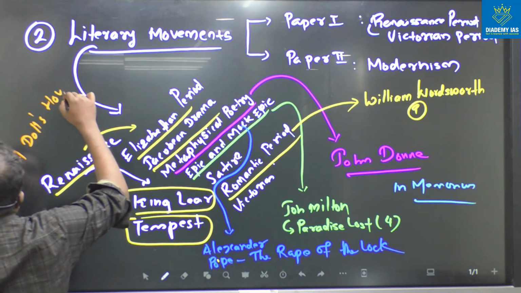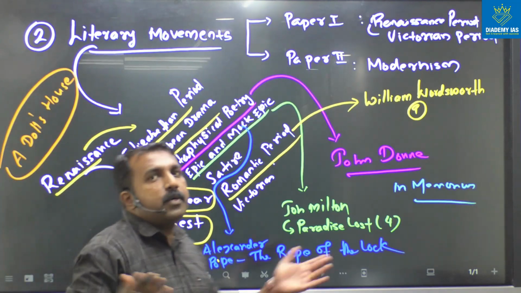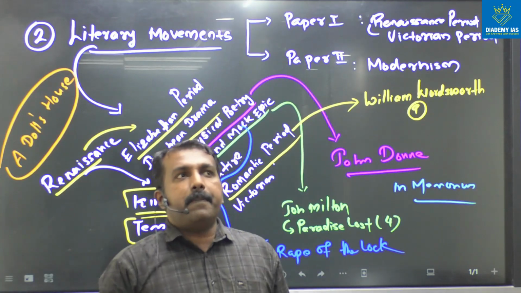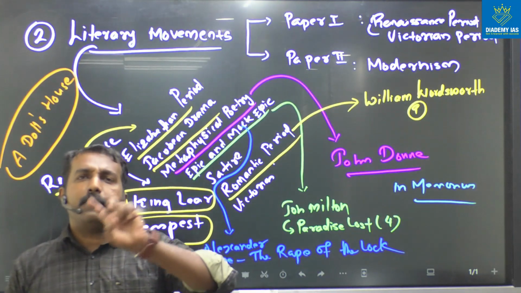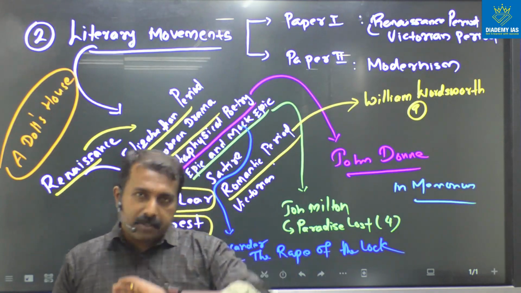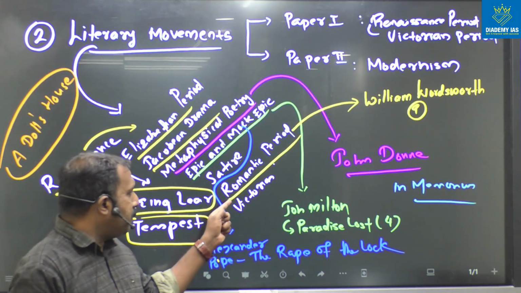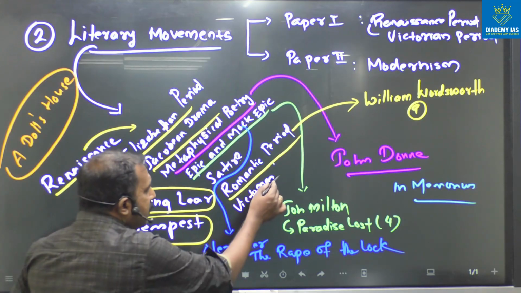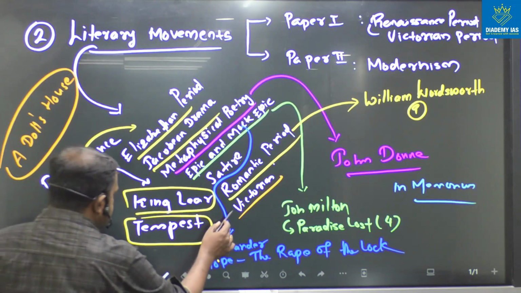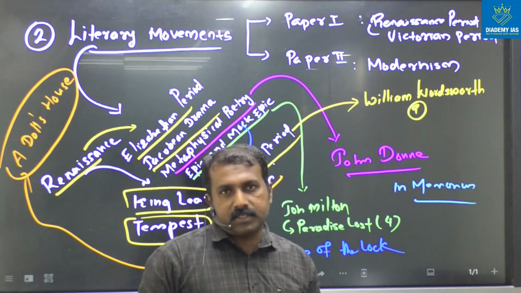Actually, A Doll's House is a Victorian play, Victorian drama. So in paper 1, we can see two important topics in the literary movement, the rise of the novel and the Victorian period. Both these topics are connected. I didn't mention it here, but here I mentioned the Victorian period. So after reading this, you can go to the drama A Doll's House.